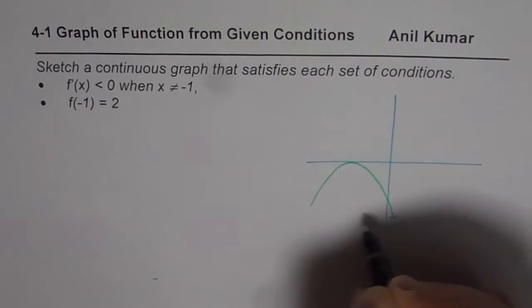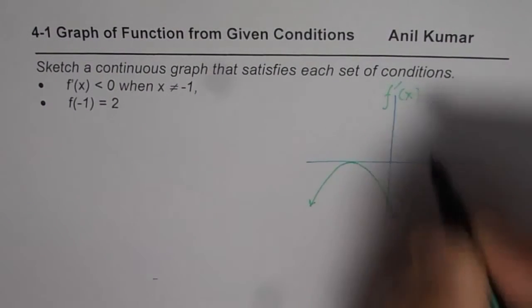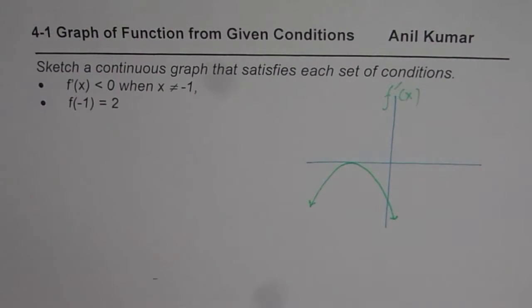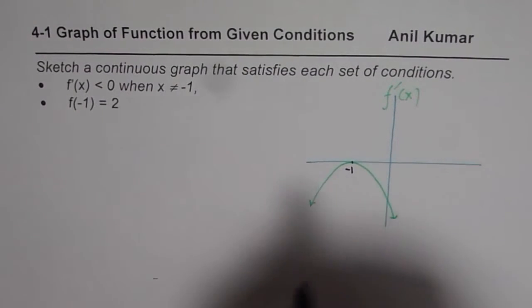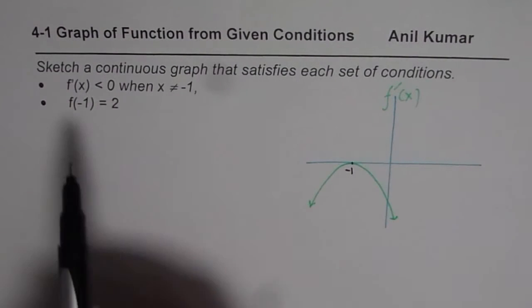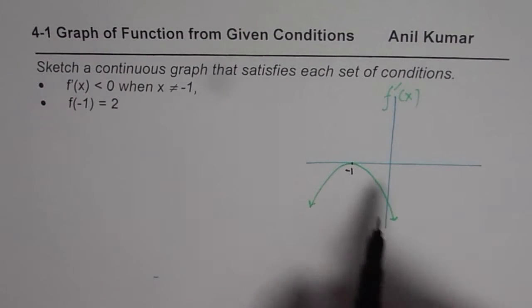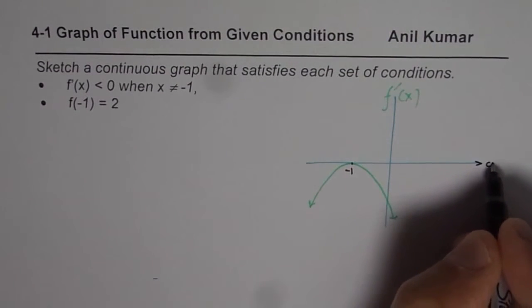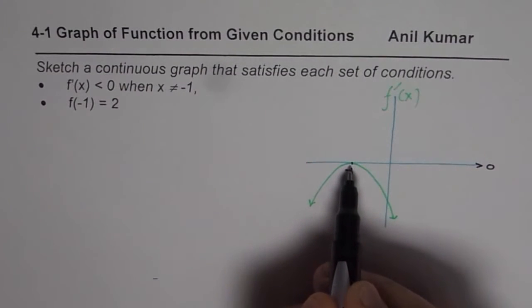So if I draw this function, which for me is f'(x), this particular point where it turns is also the x-intercept, right? So this is minus 1. Now this graph satisfies the condition that the derivative of the function is always less than 0, except at x equals minus 1, where it is 0, right?